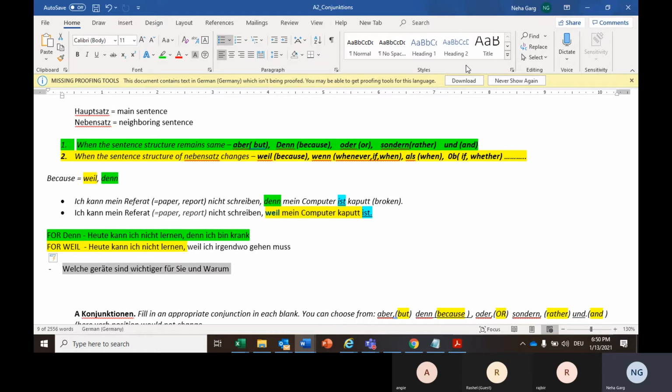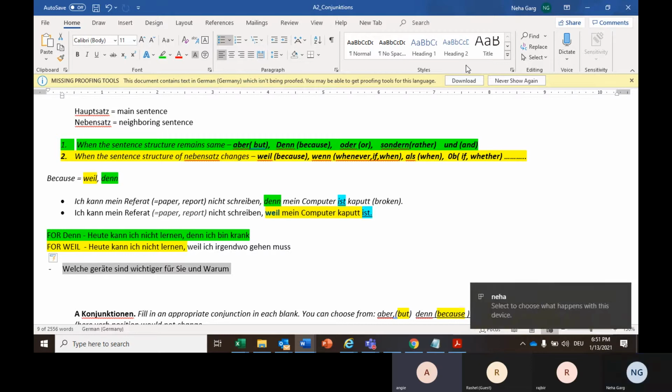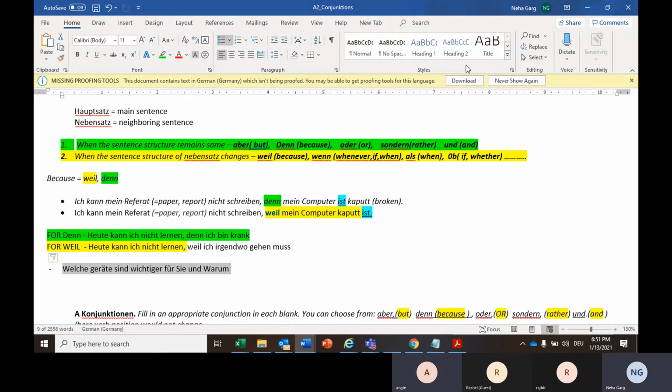You don't have to write it, just read it and tell me. Let's say you are using weil instead of denn, then how would you say the sentence? Weil ich meine Familie mit meinem Handy anrufen kann.